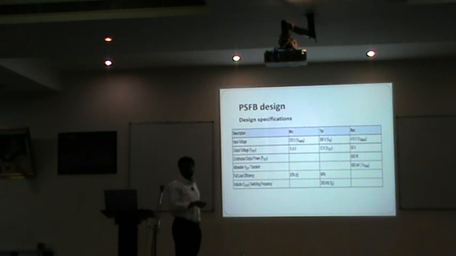You can design your system for 12 volt based on the application, or you can design your topology for the maximum voltage rating also. The continuous power output is 600 watt. The available VO transient is 600 millivolt, like what the output ripple is. That 600 millivolt is the transient.